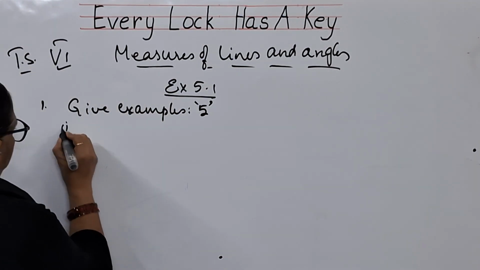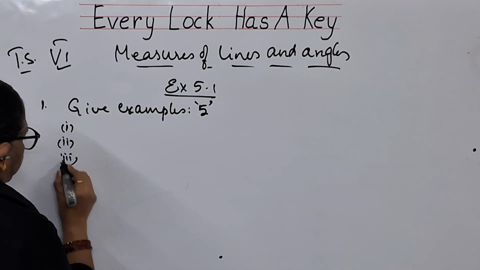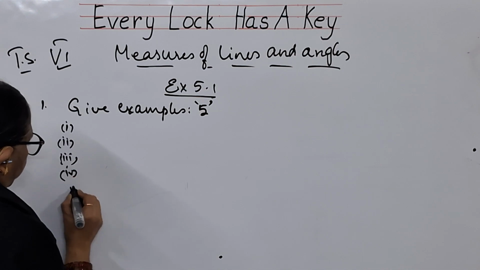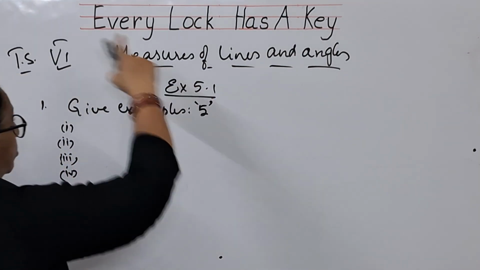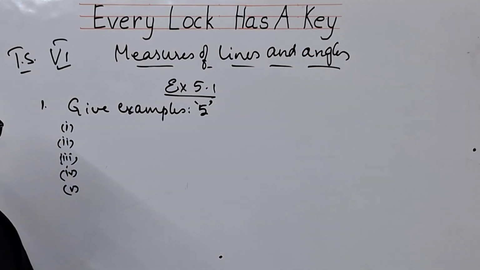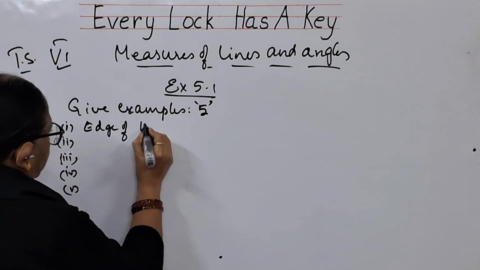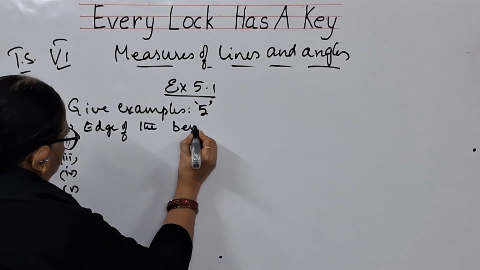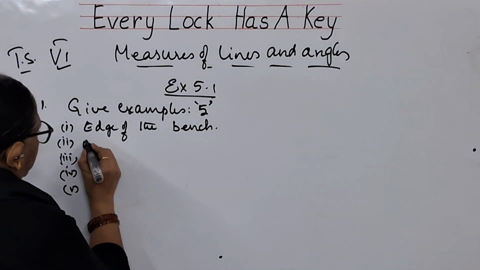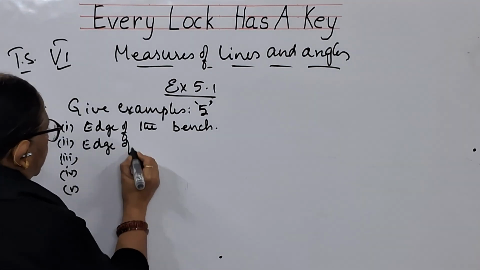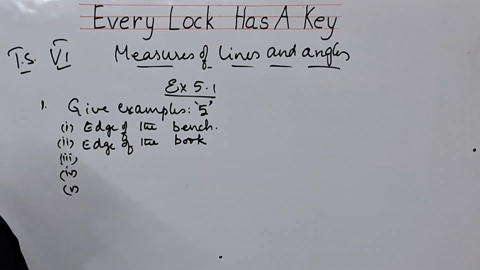So let us write about the 5 examples. 4, 5 minutes. So first one, what we will write? They have already given edge of the blackboard. We can write edge of the bench. We will sit on the benches. So you can measure the edge of the bench. You can measure edge of the book. Your book edge also you can measure.